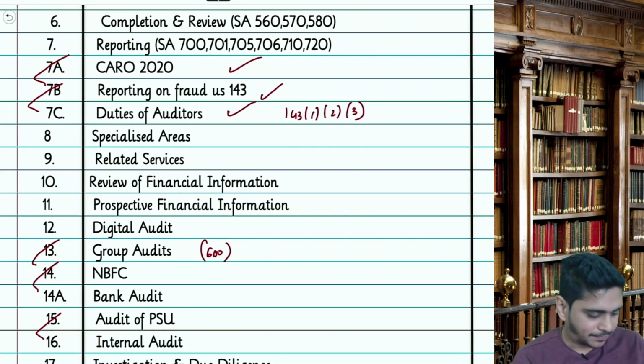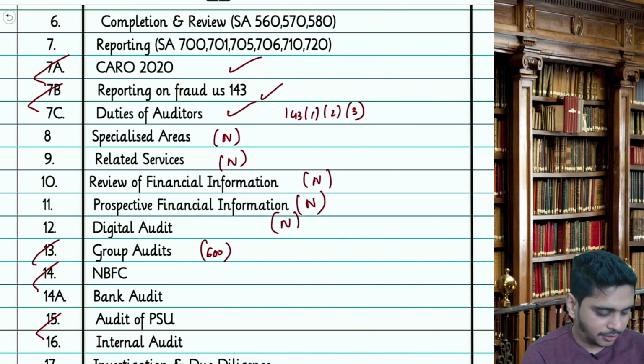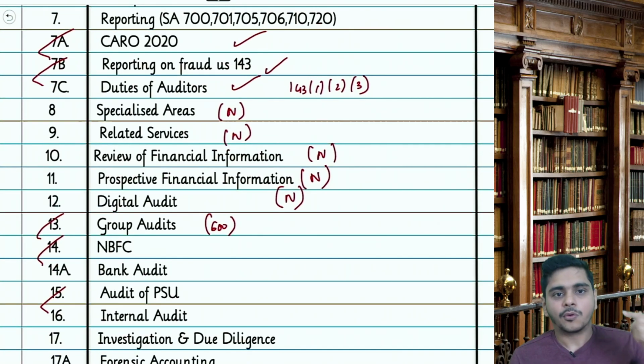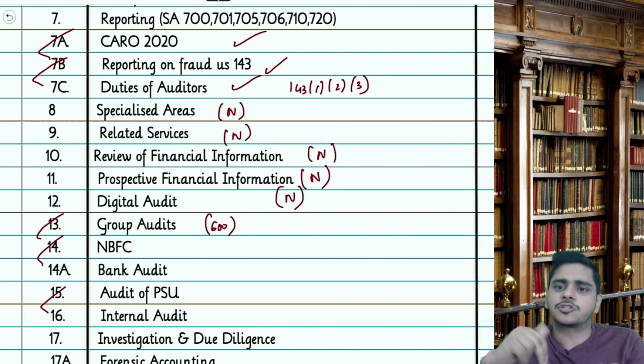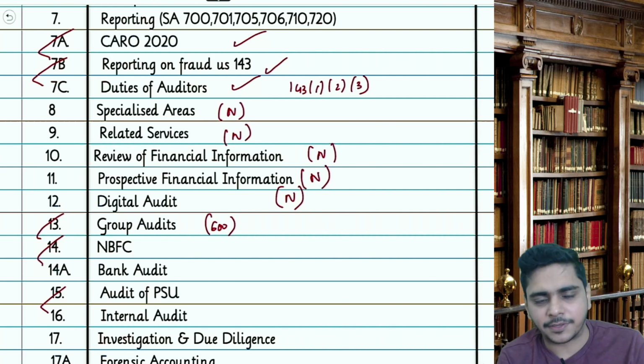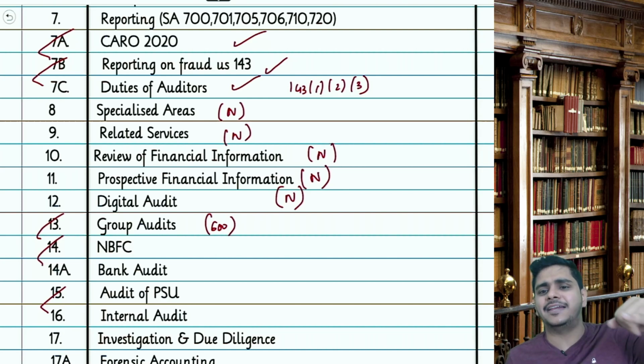Now, new chapters: specialized areas, new chapter; related services, new chapter; digital audit, new chapter. That means specialized areas, related services, review of financial information, prospective financial information and digital audit. Digital audit is basically an advanced version of automated environment. So these 5 chapters are specifically added, totally new. This is basically SAEs, SREs, SRS, all those contents are here.